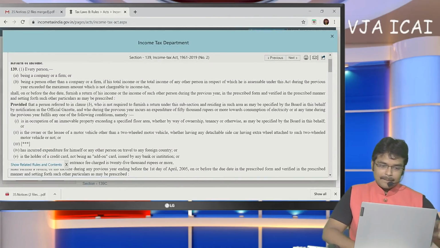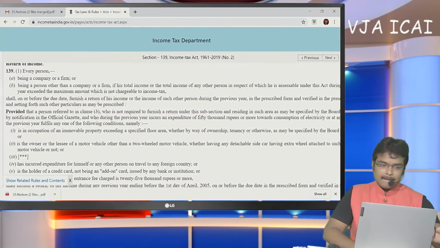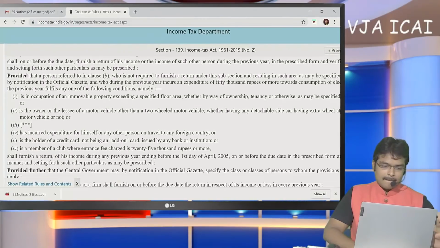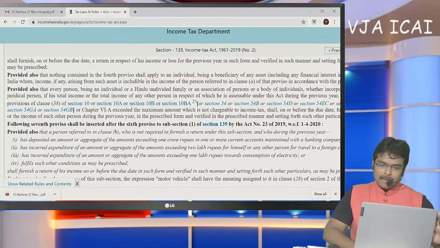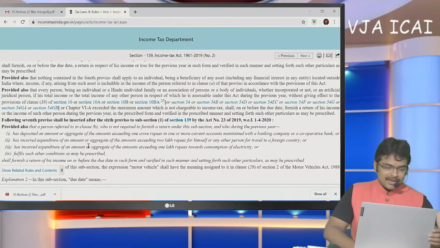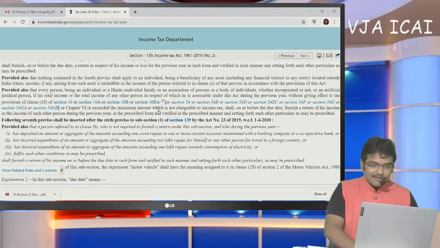Here if you observe, this is the bare act in Income Tax India e-filing website.